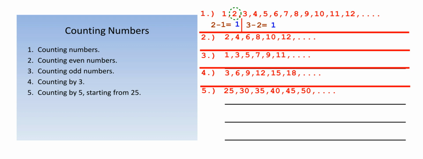Since you're counting by ones, it's increasing by 1, right? So you're going to have a common difference of 1. Let's try the next one just for reference to make sure. Keep in mind, you're looking at the 3, but you're using the 4. 4 minus the 3, therefore gives us 1. Okay, perfect.